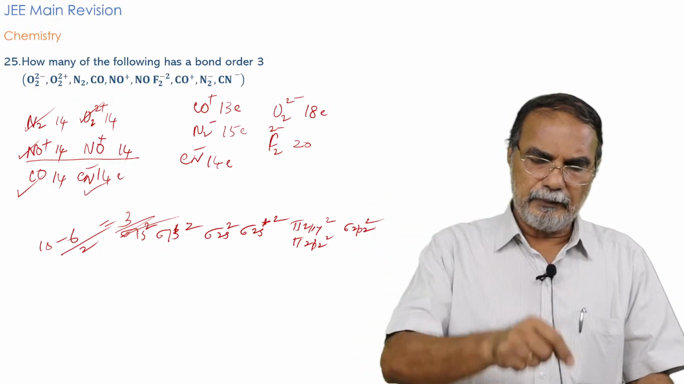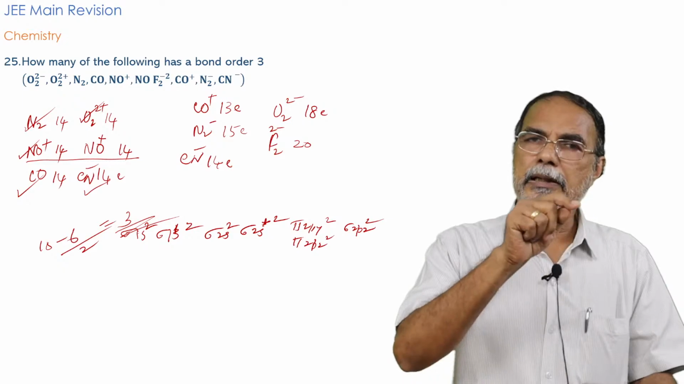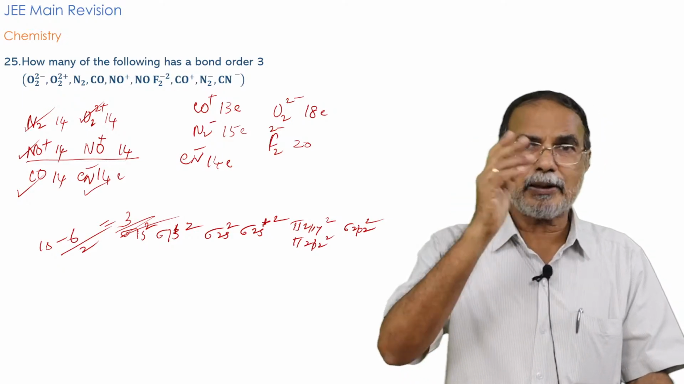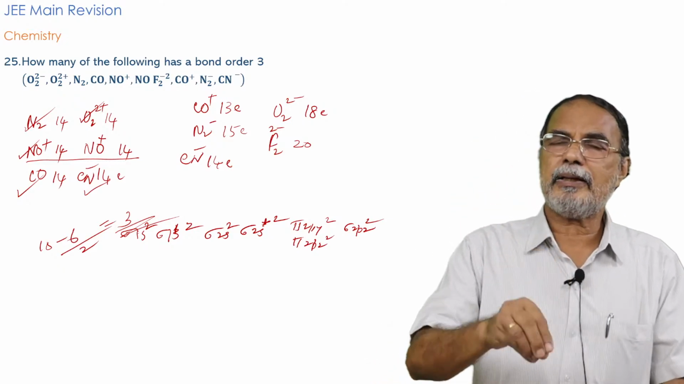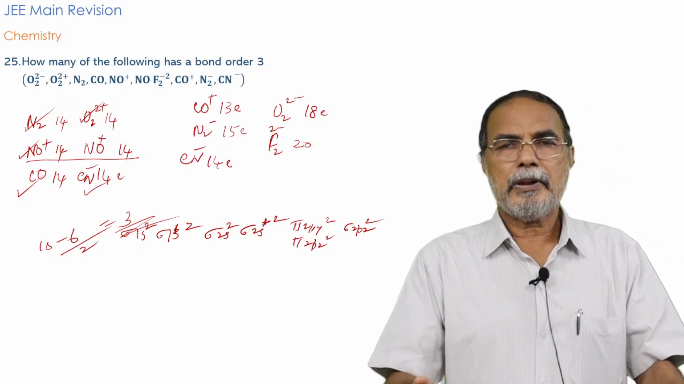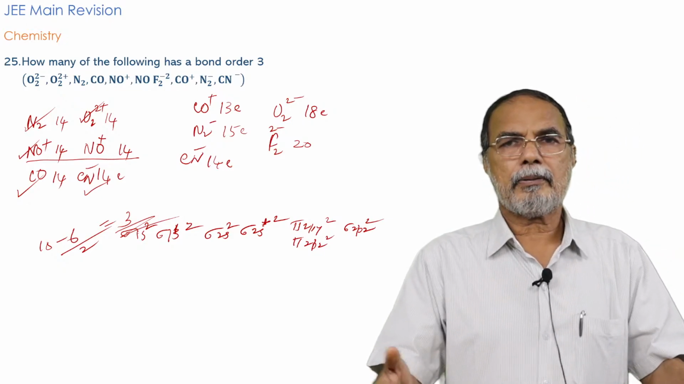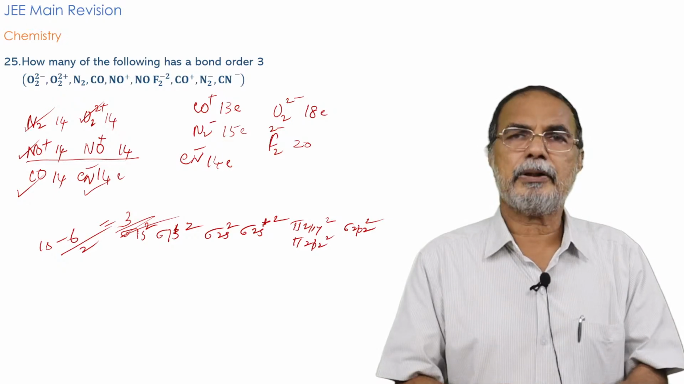So to start with, you count N2, it is N triple bond N, bond order is 3, even otherwise we know bond order 3 for nitrogen. Then build up the electron configurations of other molecules and find the bond order.